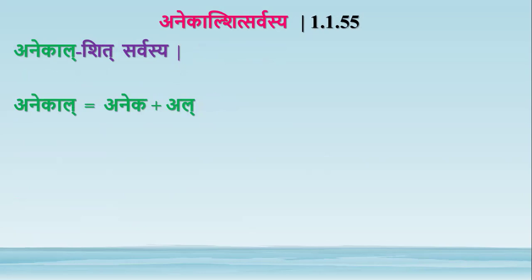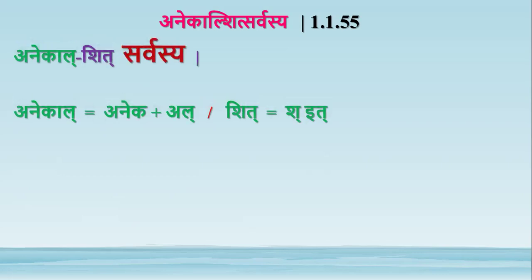So if the adesha is more than one letter, anekal, more than one al means all letters, it can be any letter. If the adesha contains more than one letter, anekal, or shit means sh it, if the adesha has shakara as it, then sarvasya means the whole sthani gets that adesha.